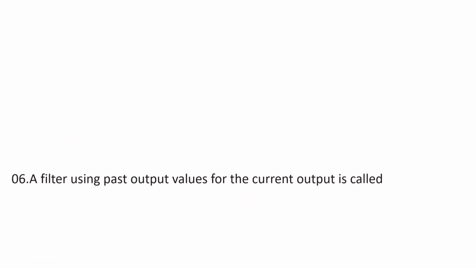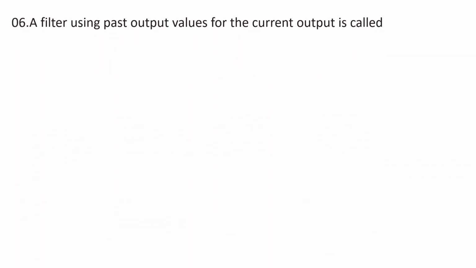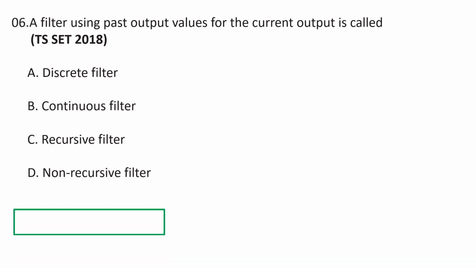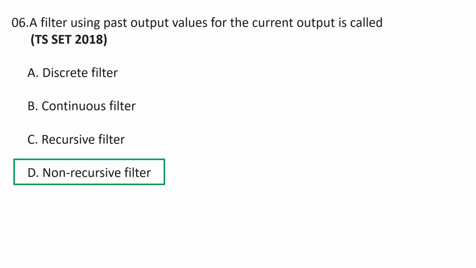Next question. A filter using past output values for the current output is called A. Discrete filter, B. Continuous filter, C. Recursive filter, D. Non-recursive filter. A filter using past output values for the current output is called a recursive filter. The infinite impulse response, that is IIR filter, is a recursive filter in that the output from the filter is computed by using the current and previous inputs. So, C is the correct answer.